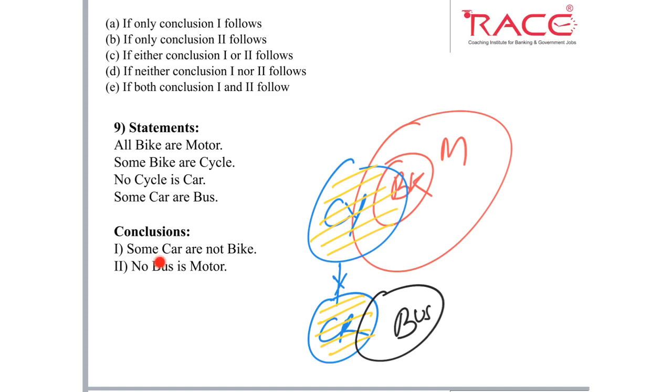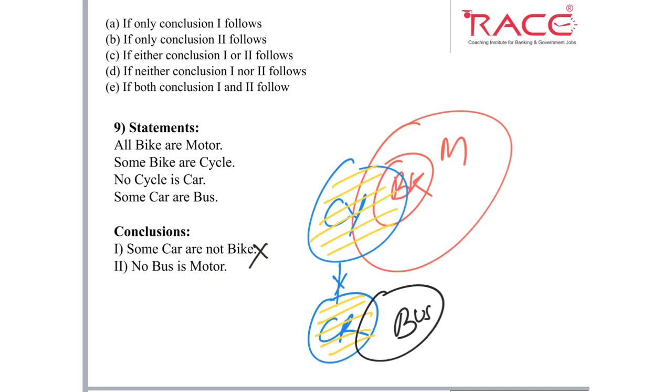First conclusion, some car are not bike. Here we have car and here we have bike. They are saying some car are not bike, which is false. Why is it false? Because we cannot tell which part of car has a negative relation with bike, but we can say this part of bike has a negative relation with car. So, this is a special case, and in this case this conclusion will be wrong.